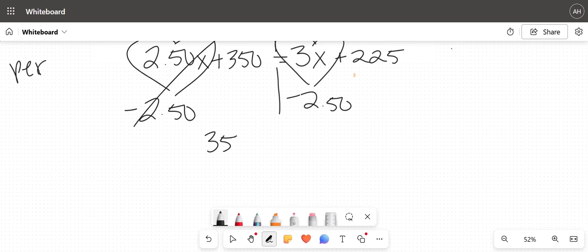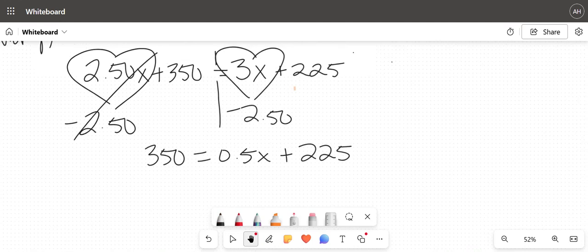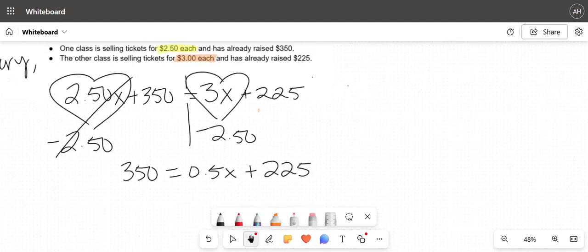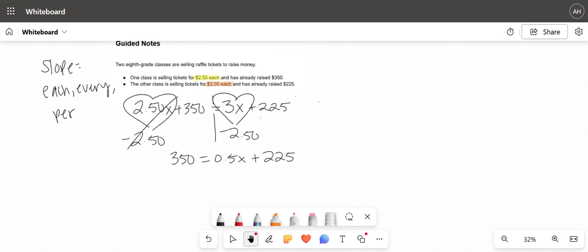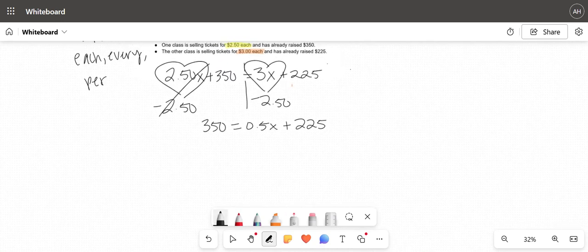And now I have 350 equals 0.5x plus 225. Did I make this smaller? There we go. Okay, so now we have just one x, right? So 0.5 and x are in love and they're very happy. The number in their way is going to be 225.